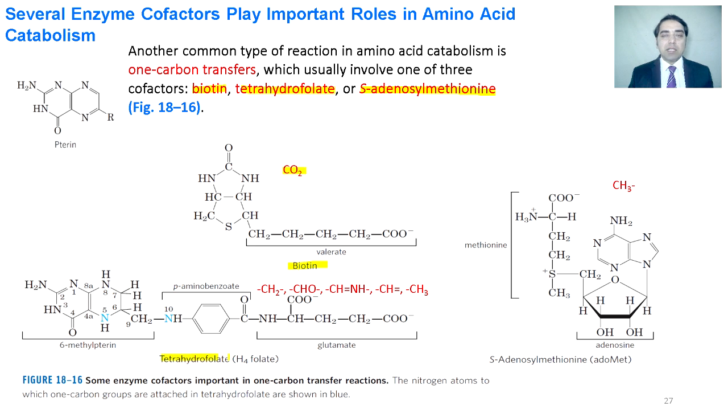We can see here tetrahydrofolate. This catalyzes the transfer of one carbon in the form of methylene, formyl, formimino, methenyl, or methyl group, and S-adenosylmethionine is utilized to transfer the methyl group.